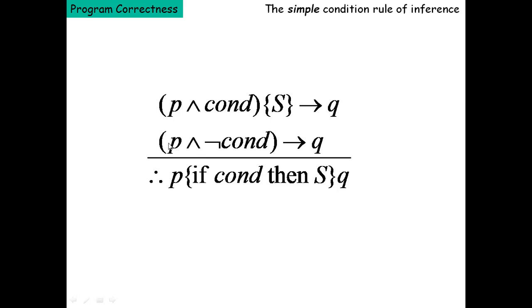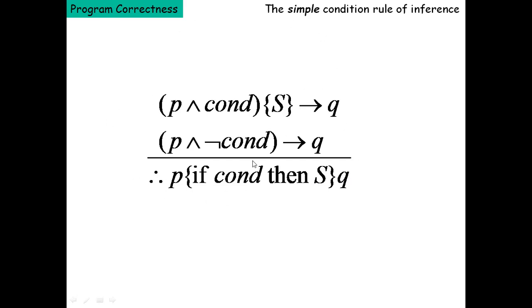And if P is true and the condition is not executed, then the program segment will not be executed. Directly it will give you the exit of the program statement, and the post condition is going to be true. So therefore P, that is the precondition, if condition then S, and the post condition. So this is the way inference rules are going to be created.